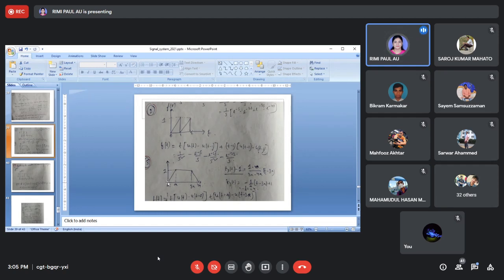To make this positive, I have multiplied another gate pulse function. Next day I will show you how to synthesize and implement this ramp function. Right now, whenever I consider a ramp function, I have to imagine another gate pulse function is present, multiplied with this ramp function, and then it will be completed.